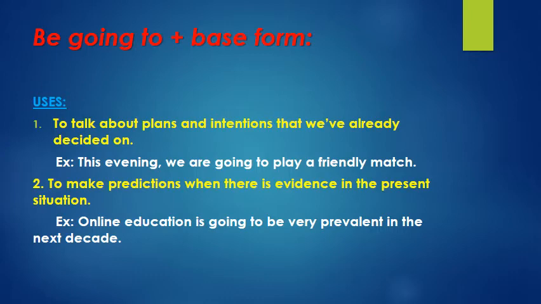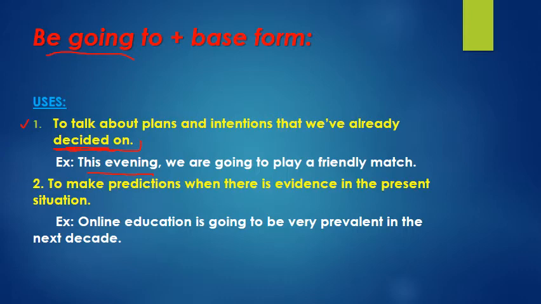Let's take a look at the uses of be going to. It's used to talk about plans and intentions that we've already decided on. So, decision made. This is the key word for be going to. You already made this decision. So, this evening you've already decided we are going to play a friendly match. It's not a prediction, it's not a wish, it's not a hope, but it's something you have decided on.